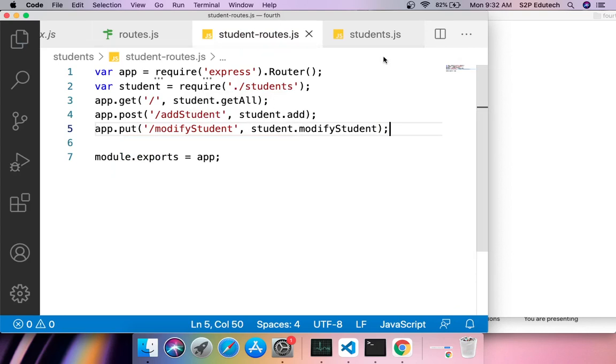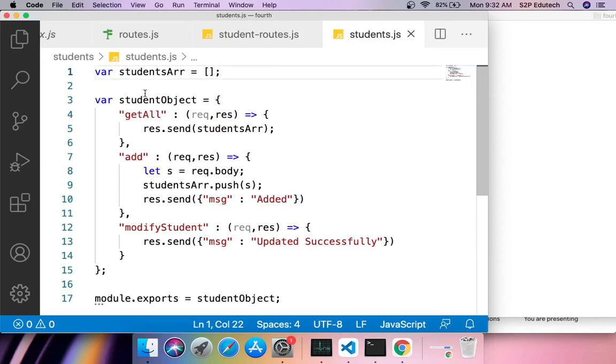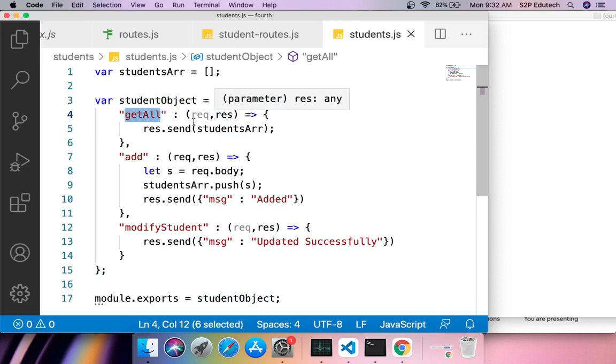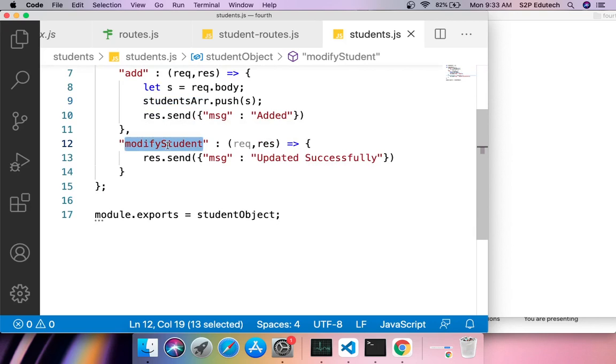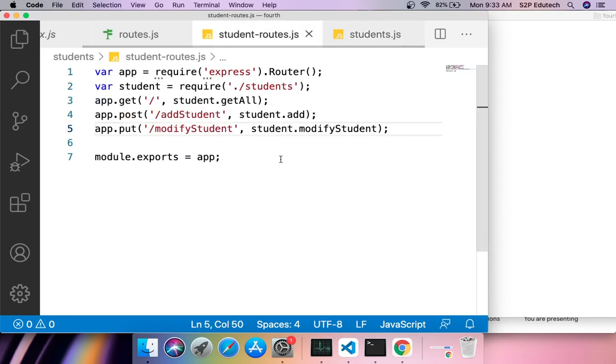Again, we'll just reiterate what we have done till now. In student.js, we created a students array, a blank students array. Then I created a student object. Inside this object, it is a JSON object, so I have key value pairs, right? For every key, we have a function which has two parameters, request and response, right? So first key is get all, and against this I am simply returning the students array. Second key is add, which would be used in case of post request, and in it I am simply pushing the student object in students array. And third is modify student, which would be used against a put request. I am not doing anything here, but this is what you yourselves need to do.